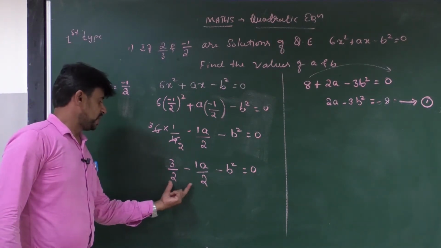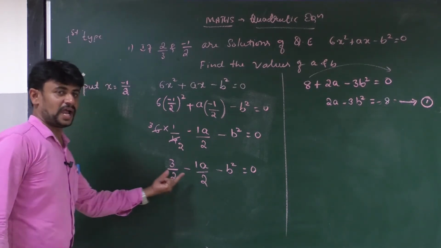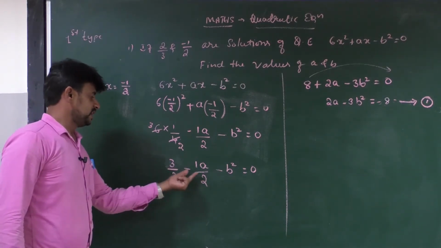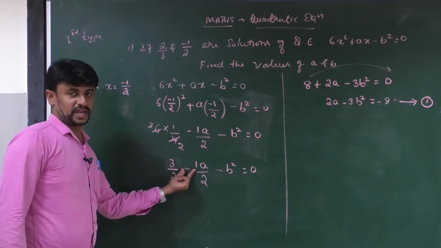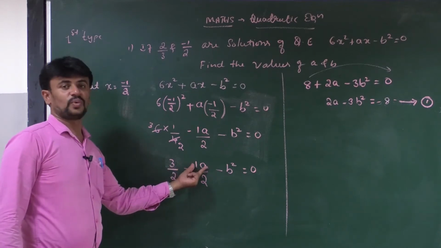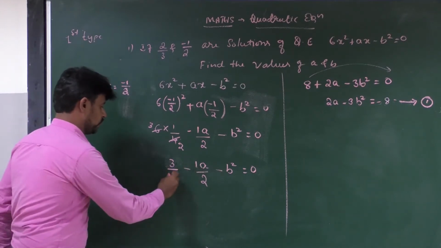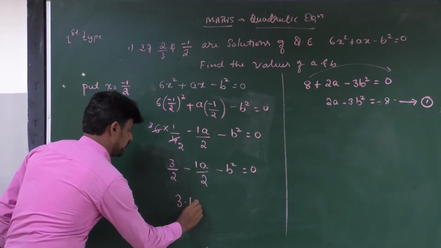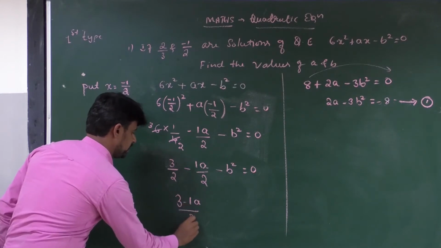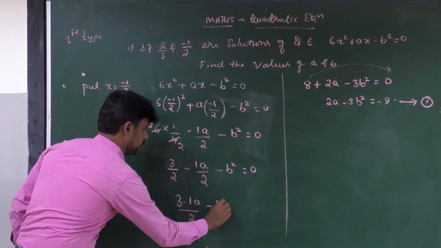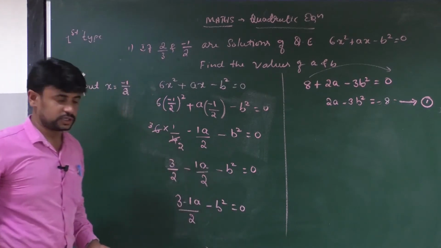When the denominators are same, then you have to add the numerators, but instead of add we have a negative sign in between 3 and minus 1a. Then you have to subtract them. Therefore, 3 minus 1a divided by 2 minus b square is equal to 0.